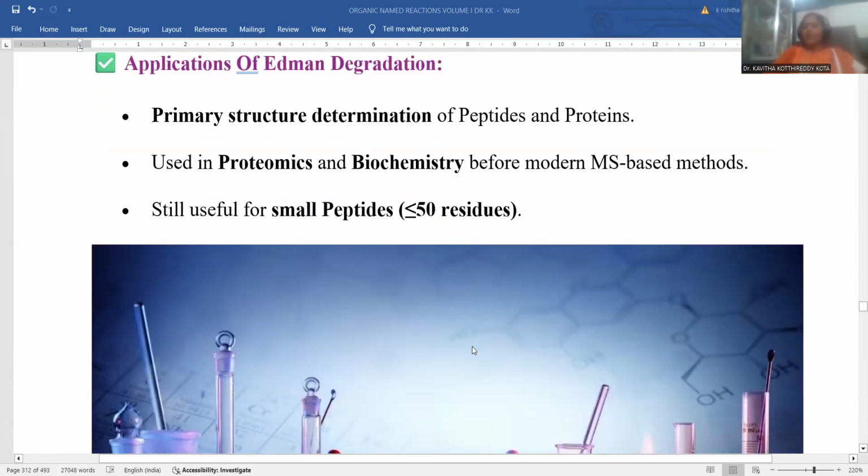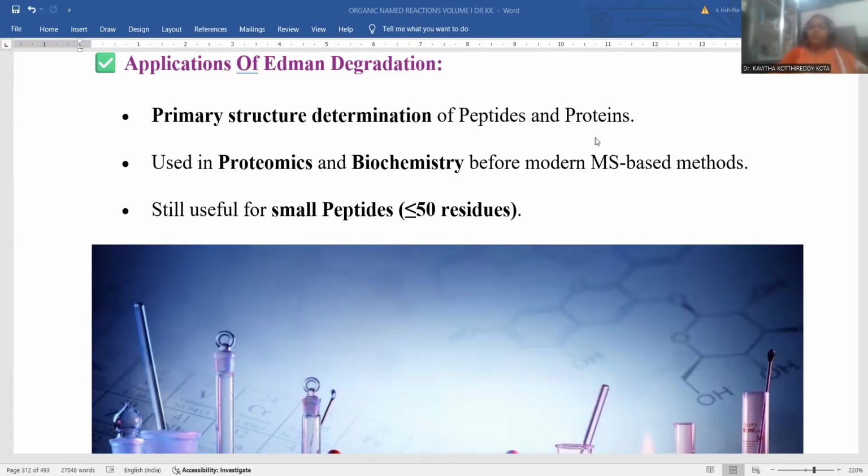After the completion of the Edman degradation process, we are now at the applications. Edman is the eminent scientist who introduced the new process called Edman degradation by establishing a new and selective reagent for this process, so we need to know about applications of Edman degradation. Primary structure determination of the peptide chain, and in turn the protein skeleton, can be understood. If you want to observe a protein's primary structure, there will be secondary structure and tertiary structure as well.